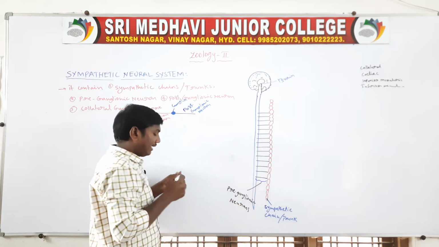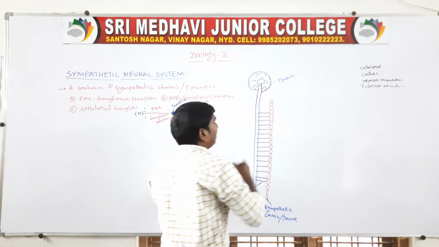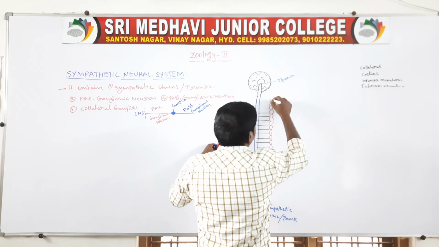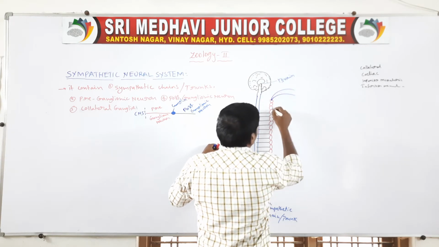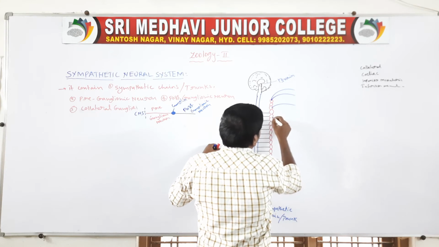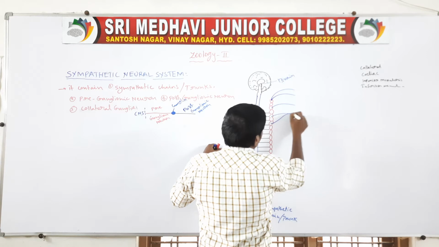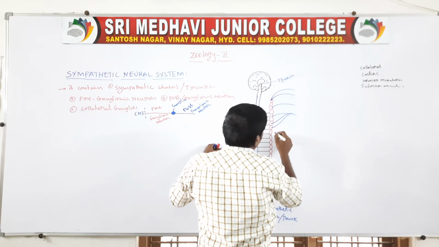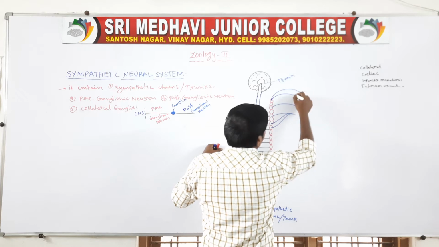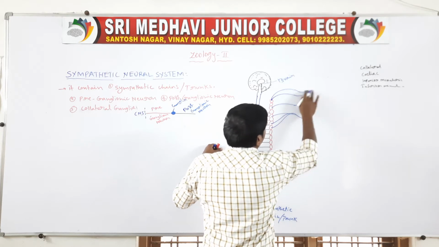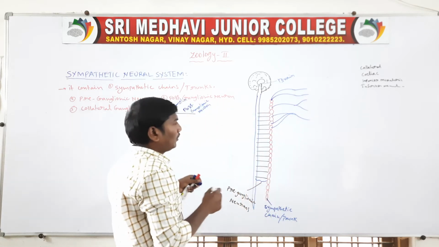Next one, after the ganglia, they contain neurons. These neurons are called postganglionic neurons.